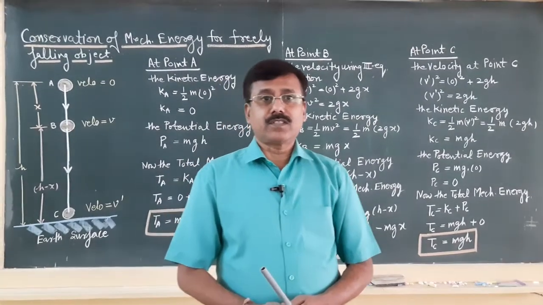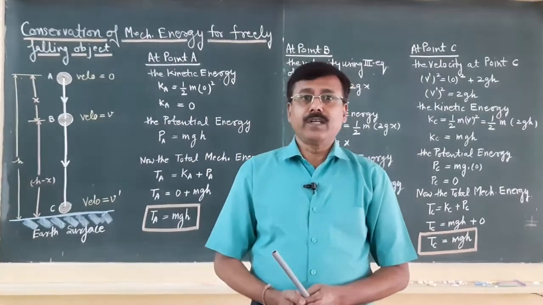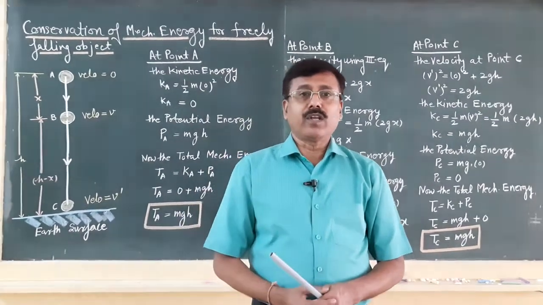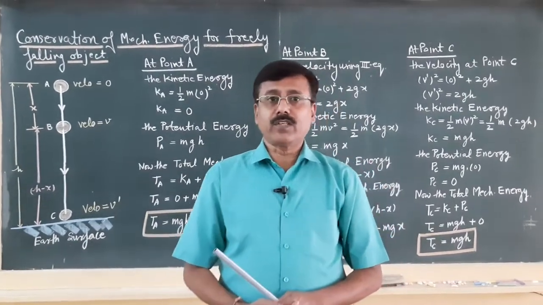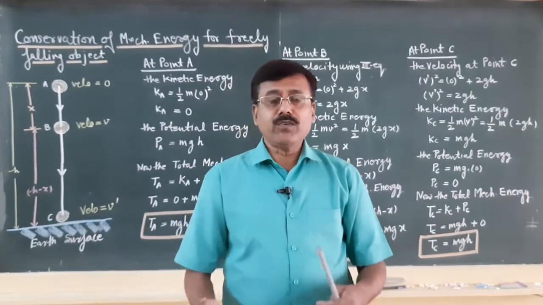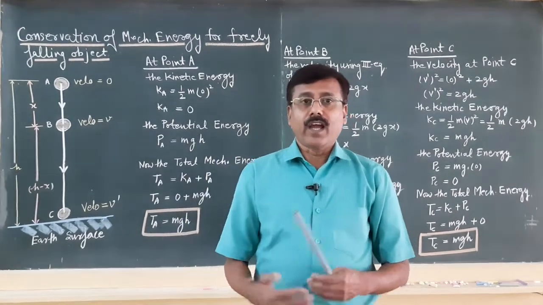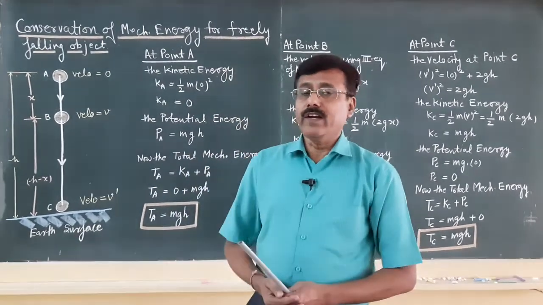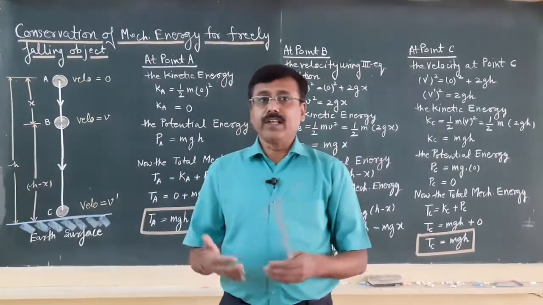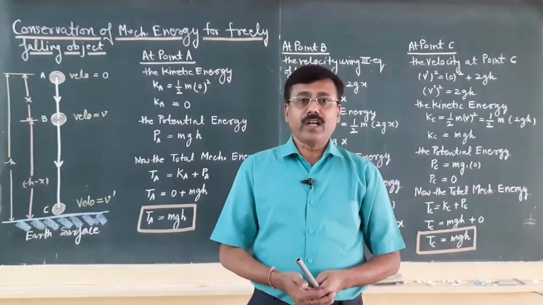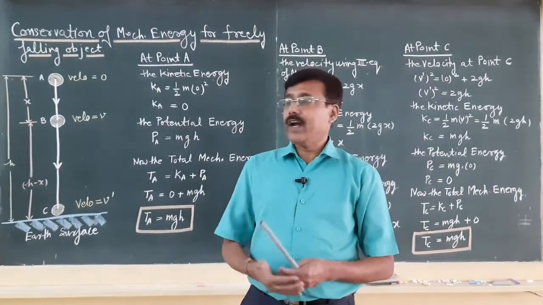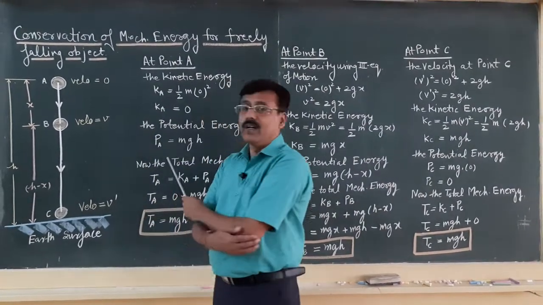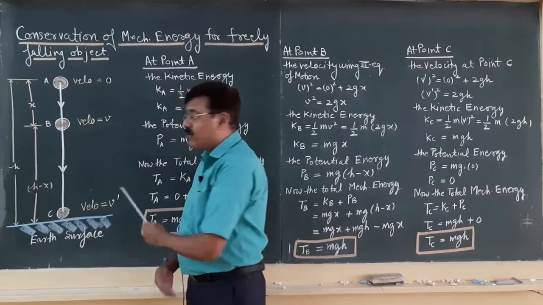Today we will discuss how the mechanical energy remains constant in the case of a freely falling object under the effect of gravitational force. According to the law of conservation of energy, energy is neither created nor destroyed. Today we will find that the total mechanical energy, that is kinetic energy plus potential energy, remains constant at each and every point during the free fall of the object under the effect of gravitational force.